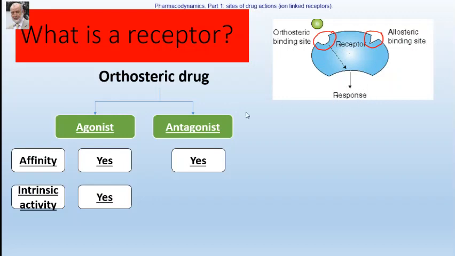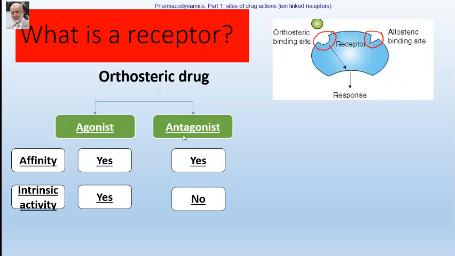Okay? Antagonist is the contrary. It does not have intrinsic activity. That means it does not produce an action. That's why it is known as an antagonist. An antagonist does not produce an action. So what the antagonist does, it sits in the receptor and prevents the access of the agonist to the receptor, i.e. it prevents the action of the agonist. Therefore, an antagonist prevents the action of the agonist.